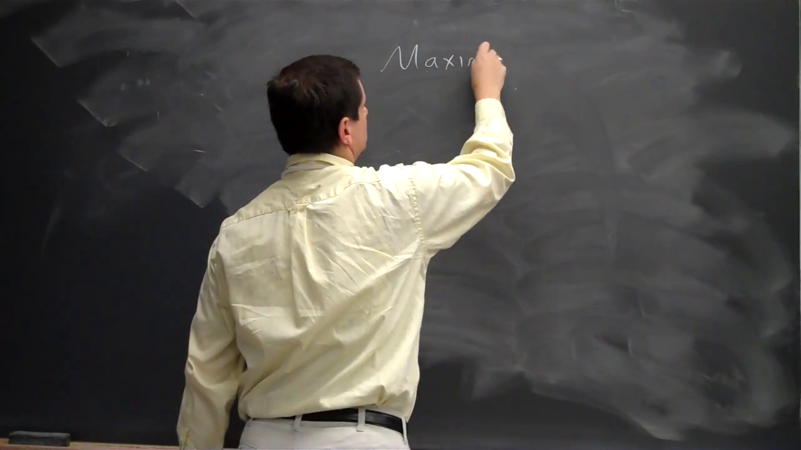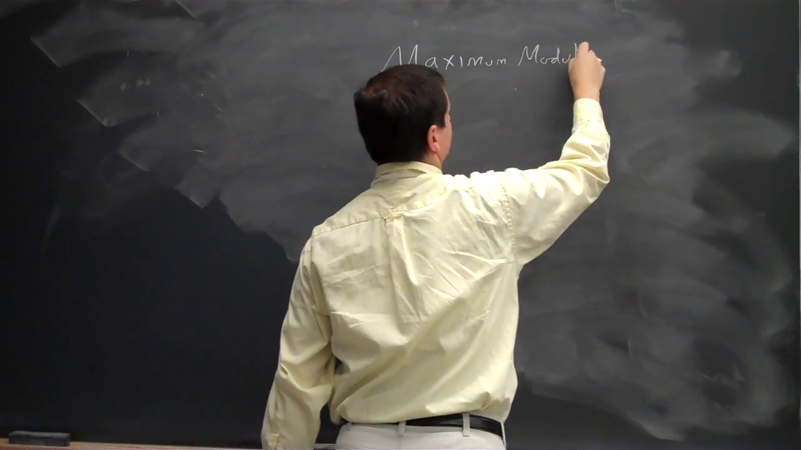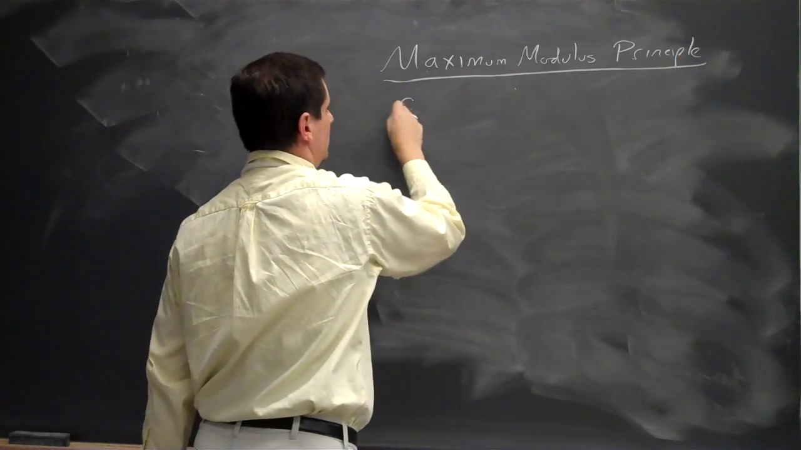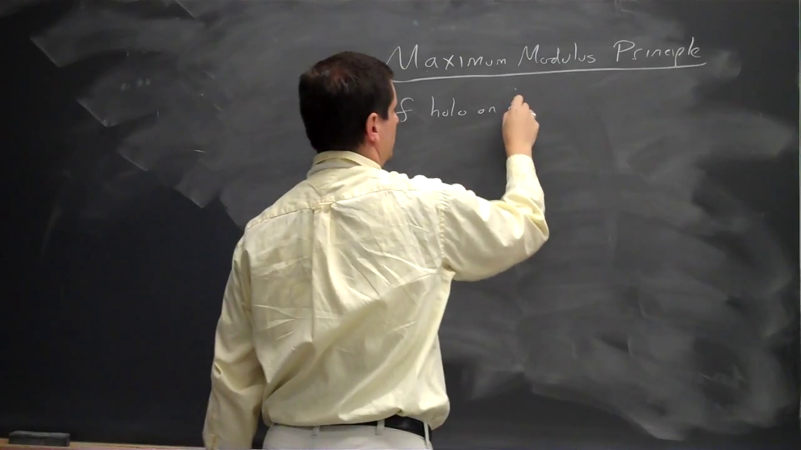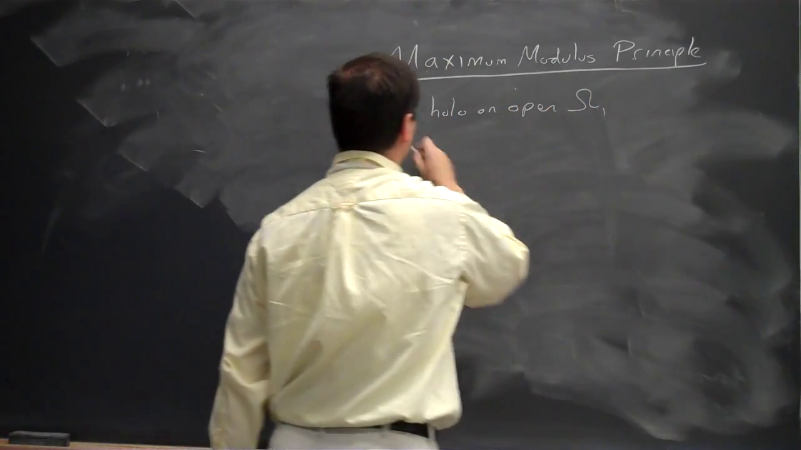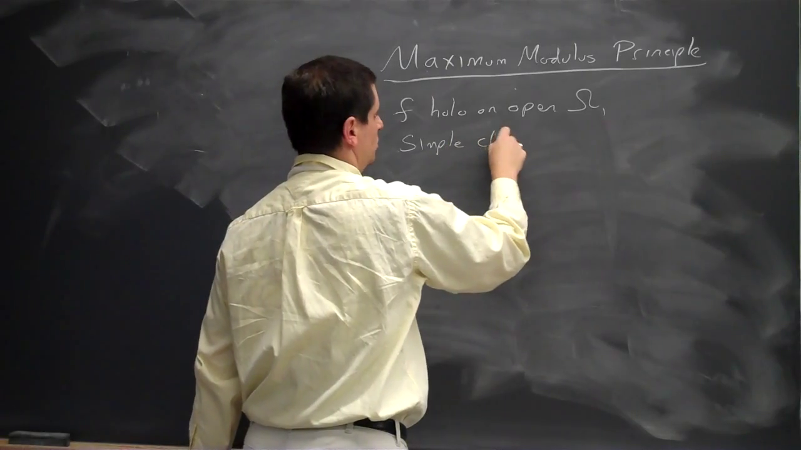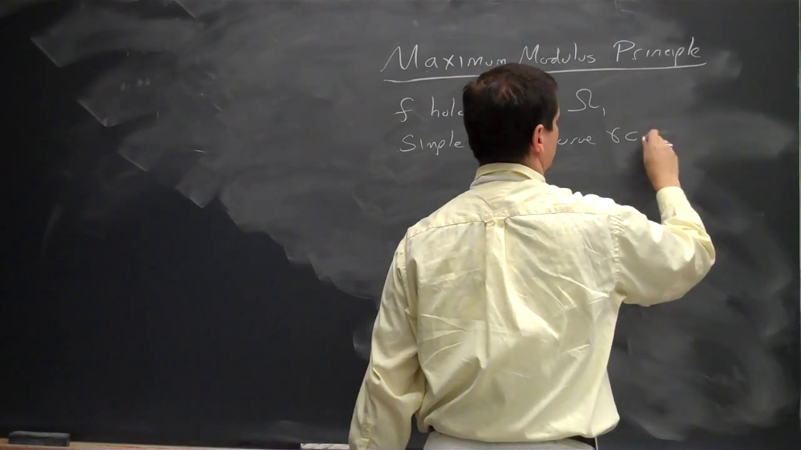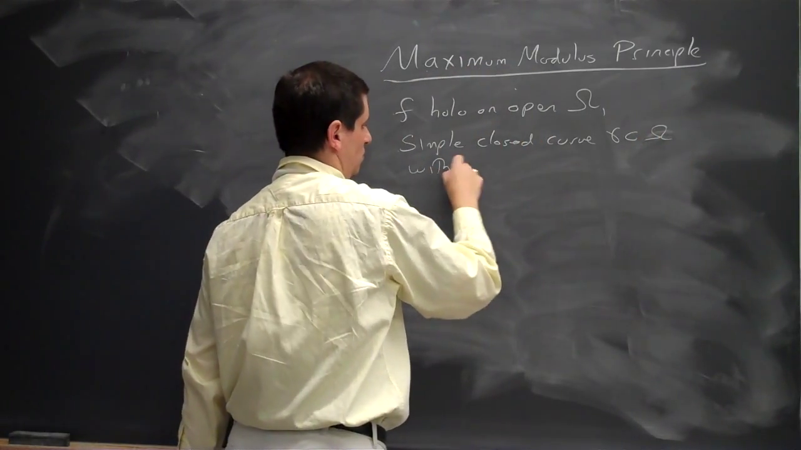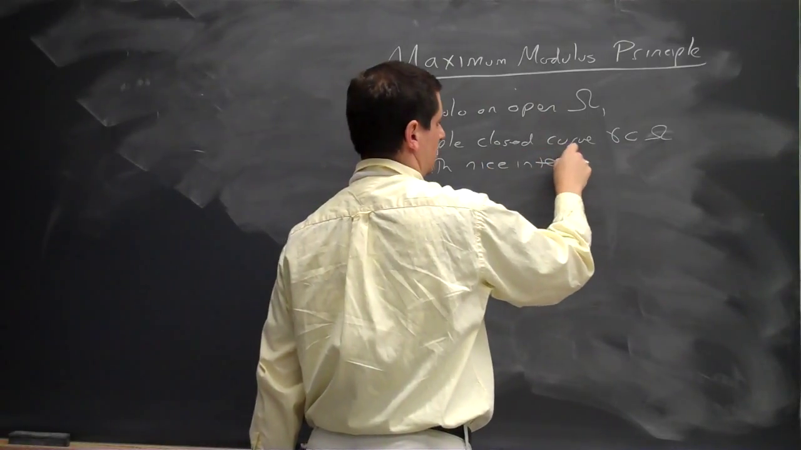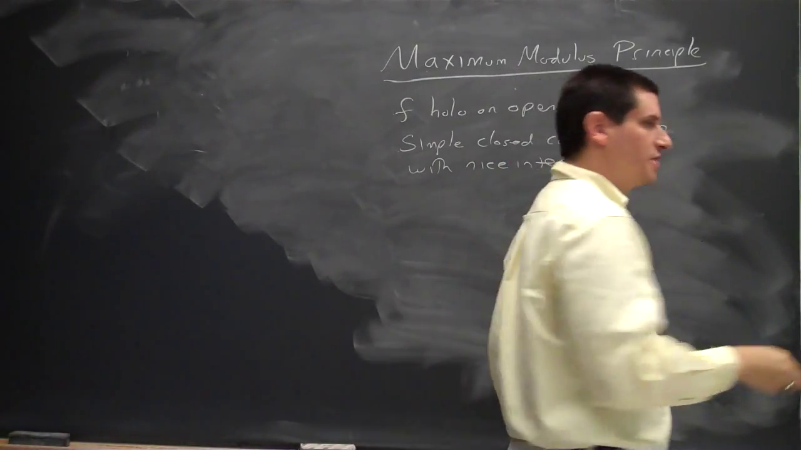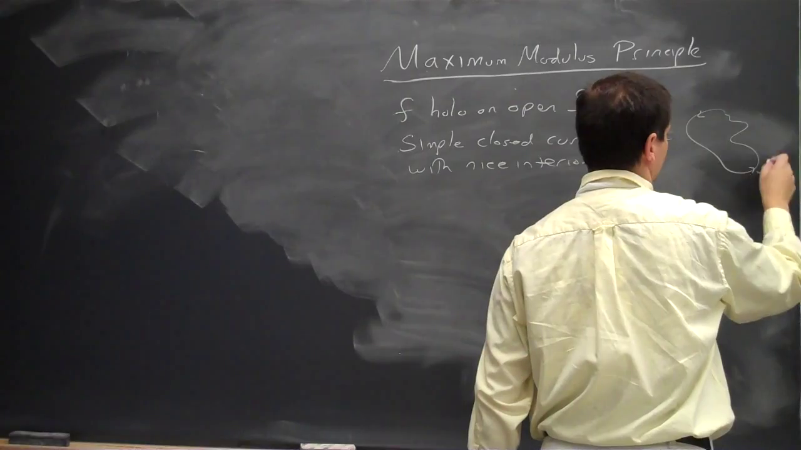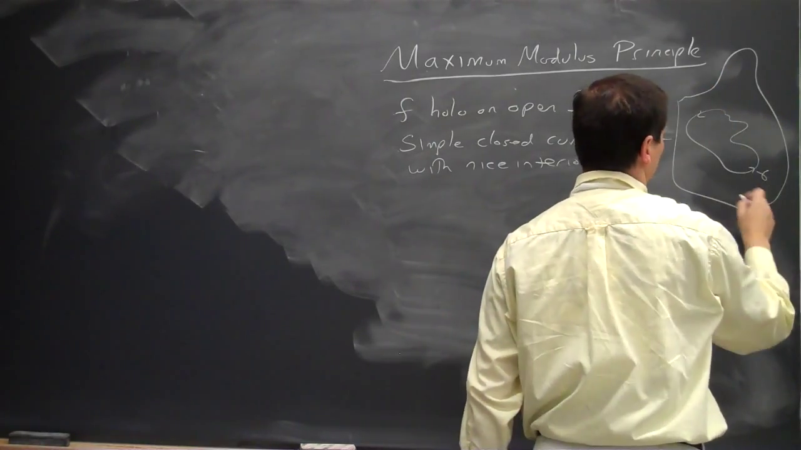The maximum modulus principle. So f is holomorphic on open Omega, with a simple closed curve gamma inside Omega with a nice interior. So think, the curve doesn't intersect itself. It splits the plane into two regions. So here's gamma sitting inside my big Omega.